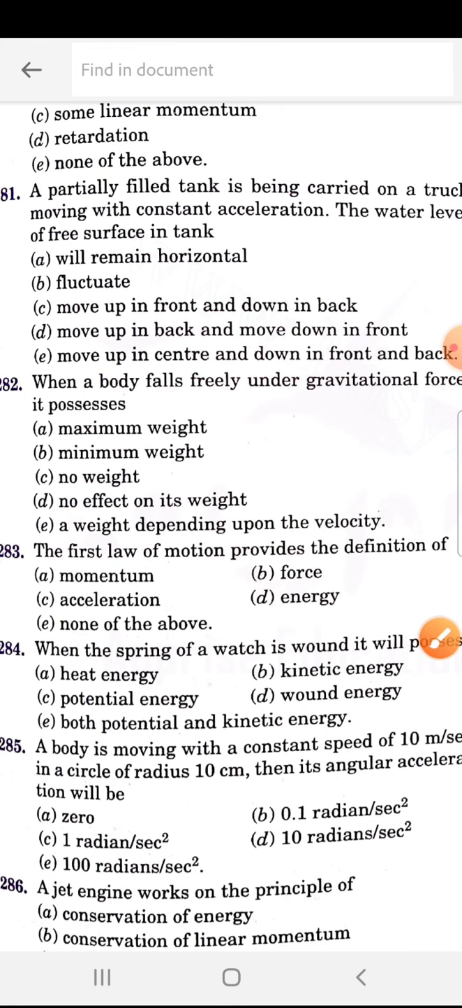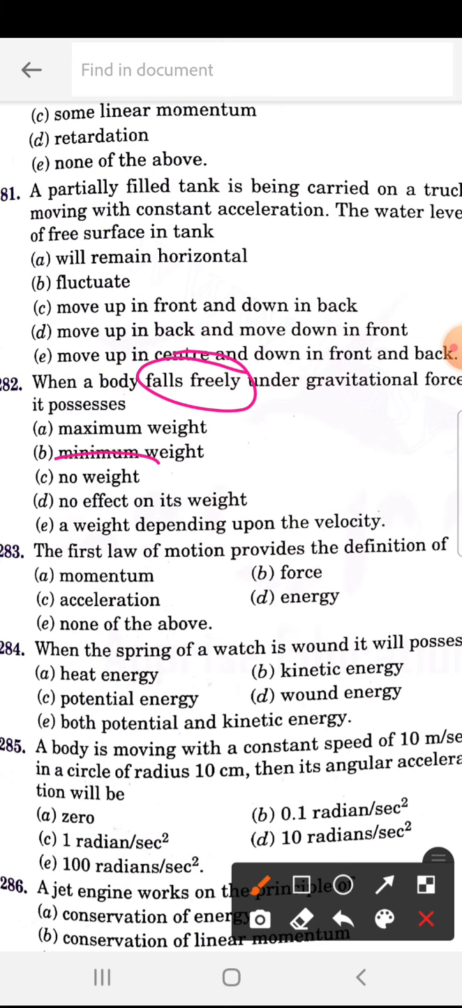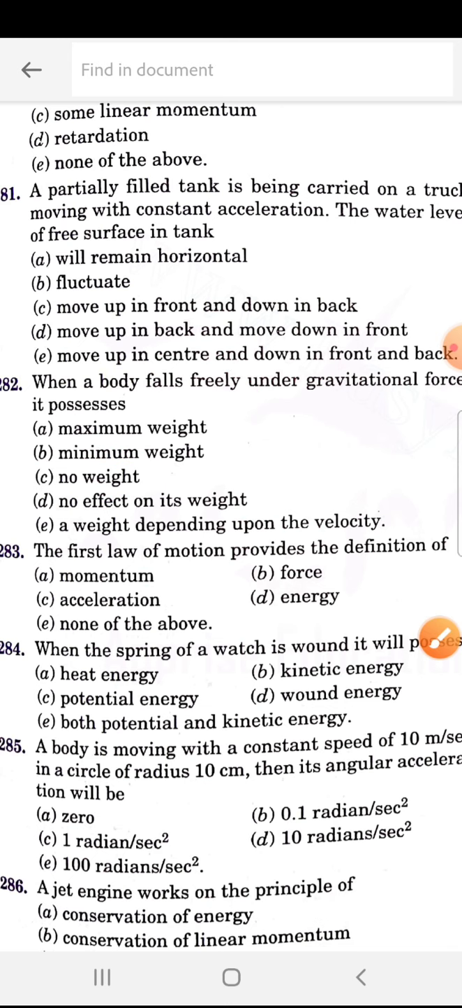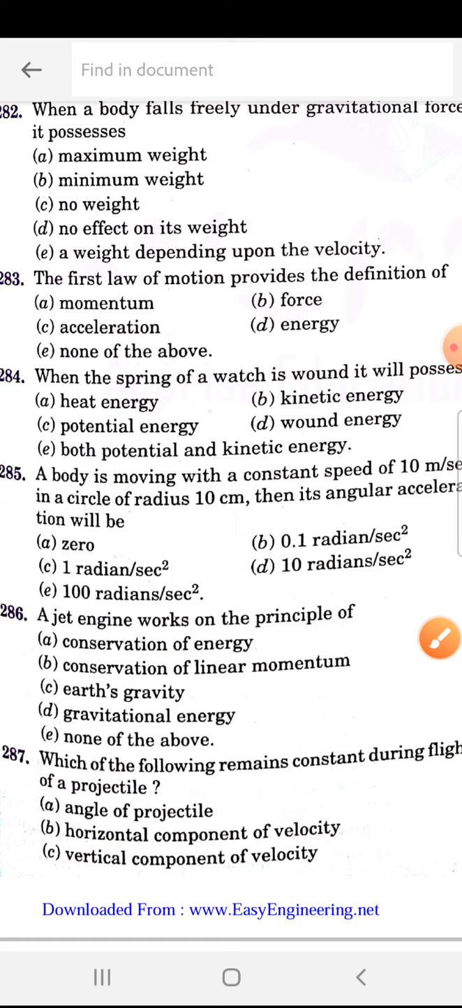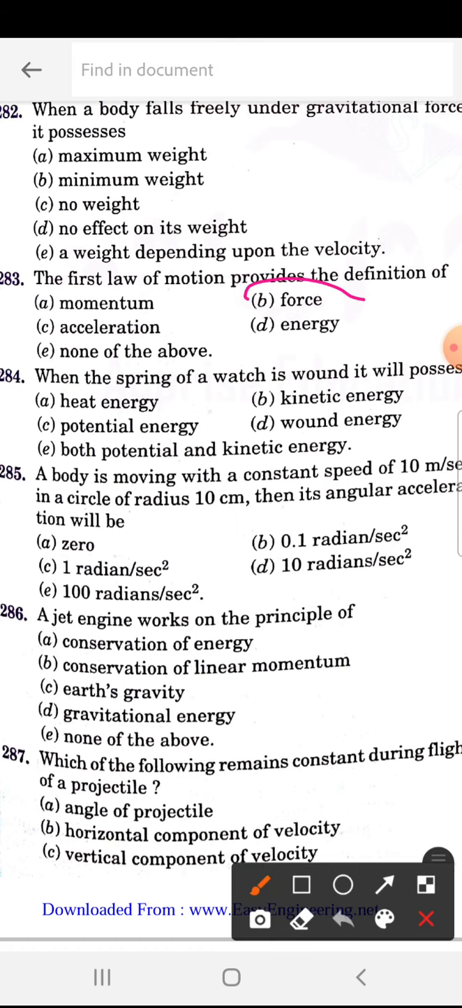When a body falls freely under gravitational force, it possesses, as I told you, falls freely, so no weight. So 282 is C. Next, 283. The first law of motion provides the definition of force. When the spring of a watch is wound, it possesses. So which energy will it possess? 284 is C. That is potential energy or mechanical potential energy.